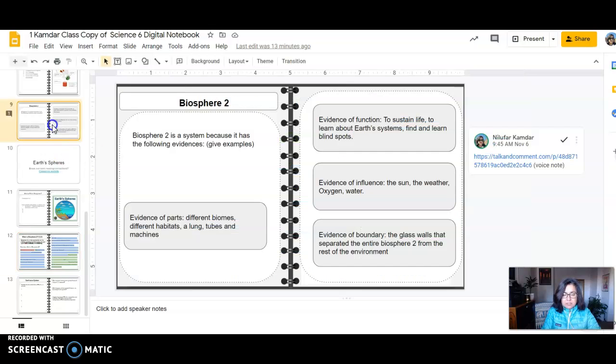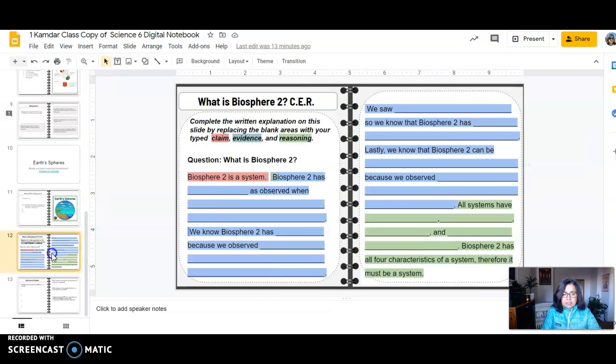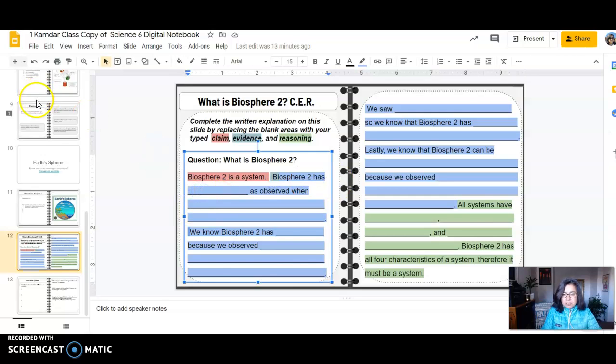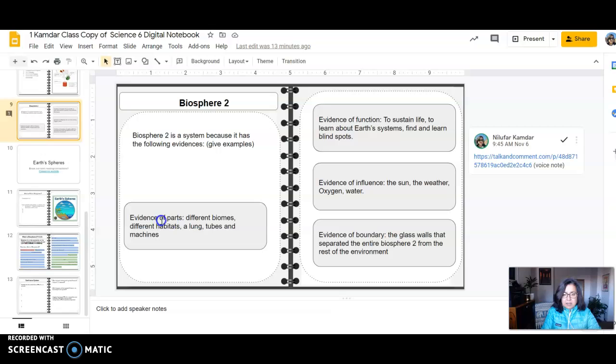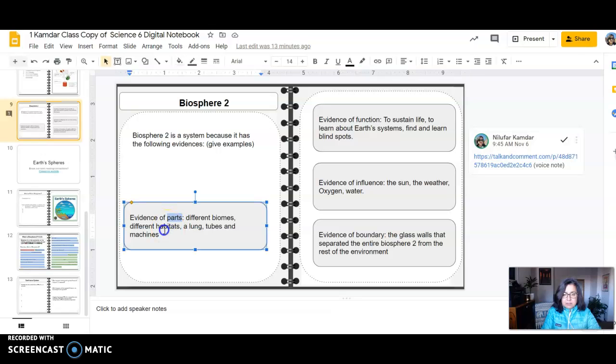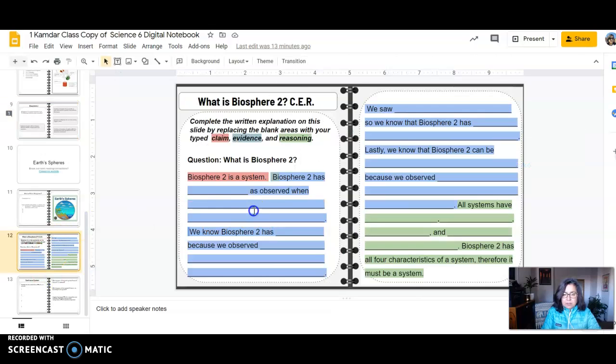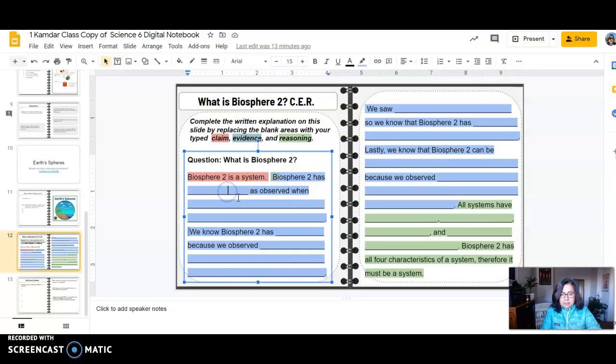Everything that you did in slide 9, you're basically going to put in the form of a paragraph as a claim, evidence, and reasoning. So you would complete this section: Biosphere 2 has, and then remember what we talked about. What does it have? The first evidence is parts, right? So on slide 12, you would say Biosphere 2 has, and then you type in parts.